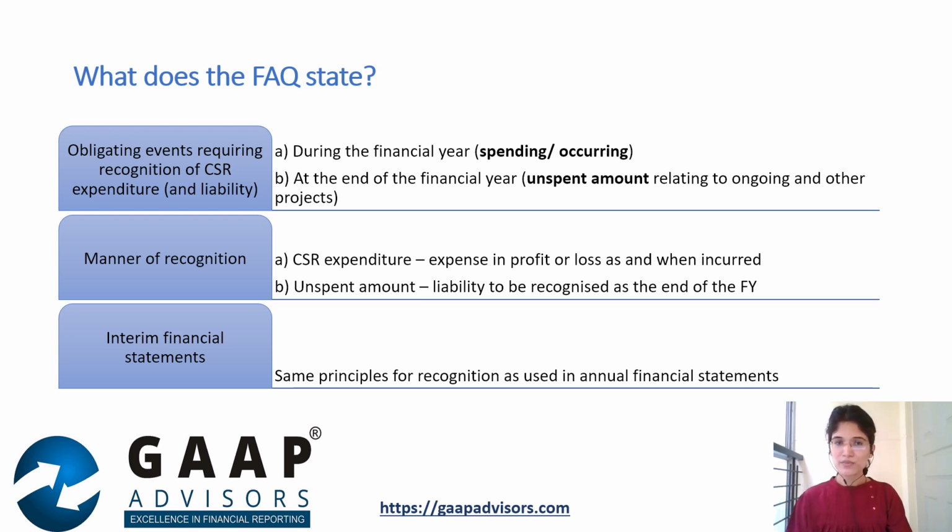Accordingly, expense would be recognized in the statement of profit and loss as and when the company does the spending. For the unspent amount, liability should be recognized at the end of the financial year, which is financial year 21-22, as per the case that we have considered in the previous slide. Further, as per Ind AS 34, which deals with interim financial reporting, the CSR obligation will be recognized based on the same principles for recognition as used in the annual financial statements.